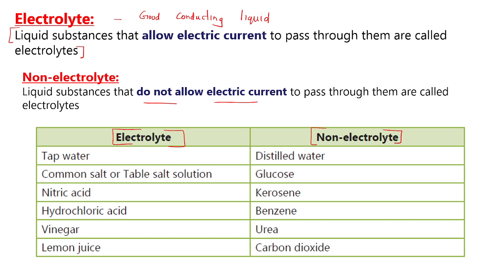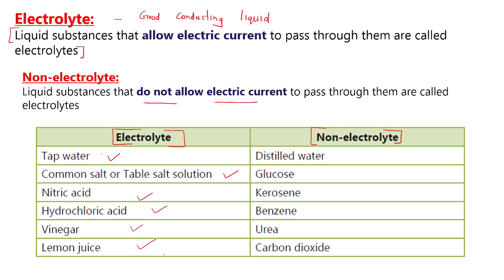Based on the previous experiment, we can conclude that tap water, in which salts are dissolved, conducts electricity. Common salt is another example. So common salt mixed in water or salt solution also conducts electricity. Nitric acid, hydrochloric acid, vinegar, lemon juice.